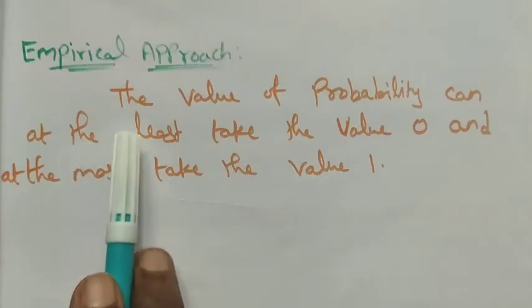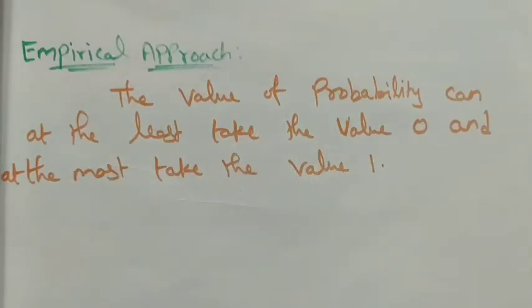Now see the definition. The value of probability can at the least take the value 0 and at the most take the value 1.